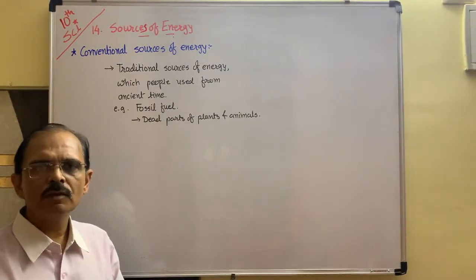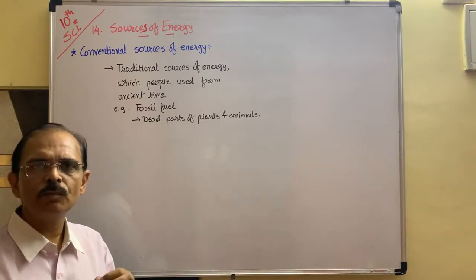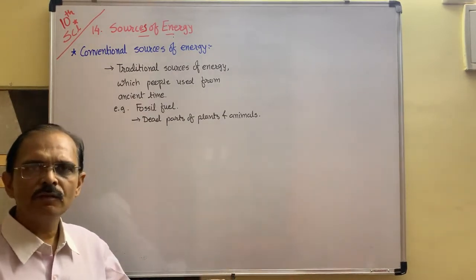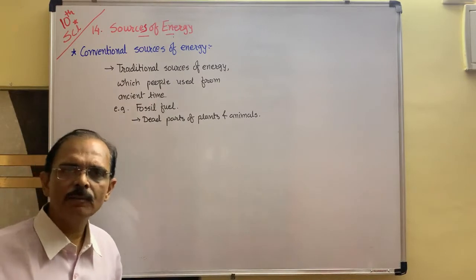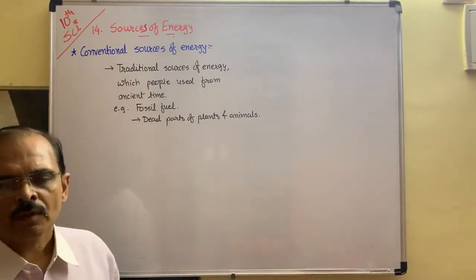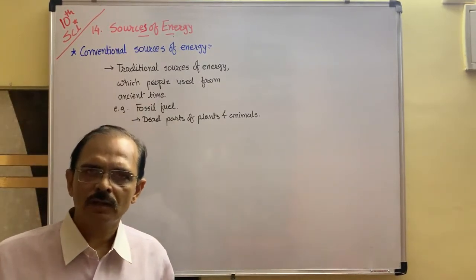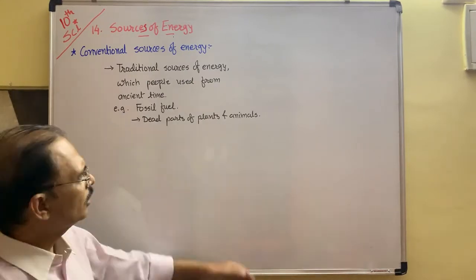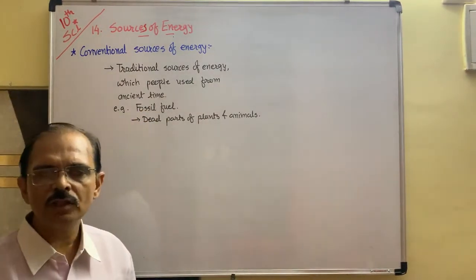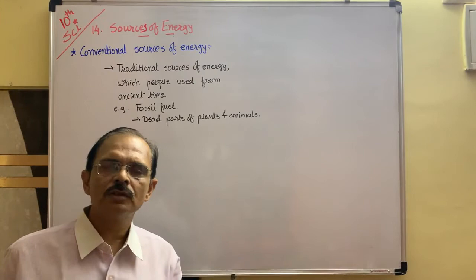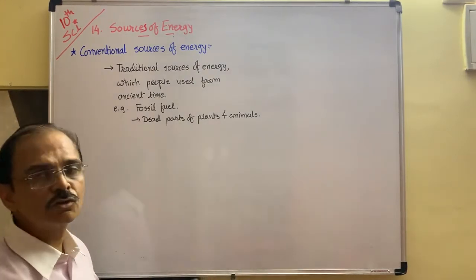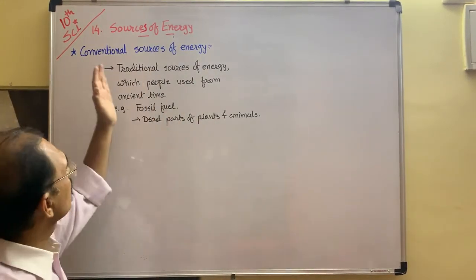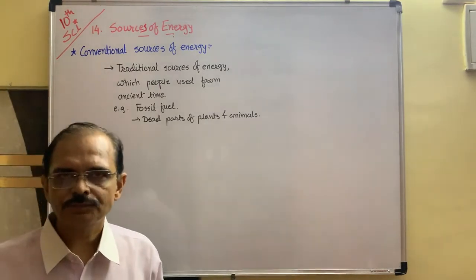You know that combustion of fossil fuel produces smoke. Though its calorific value is high, so it produces a high amount of energy, but it produces pollution. How to reduce it? So reduce the use of the fossil fuel gradually and use unconventional sources of energy instead of conventional sources of energy.